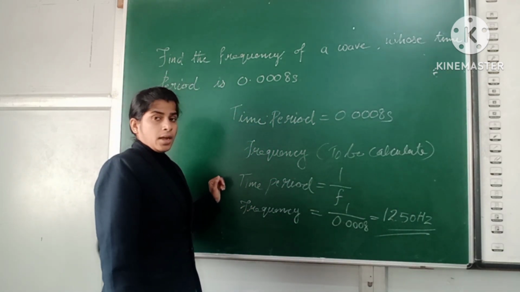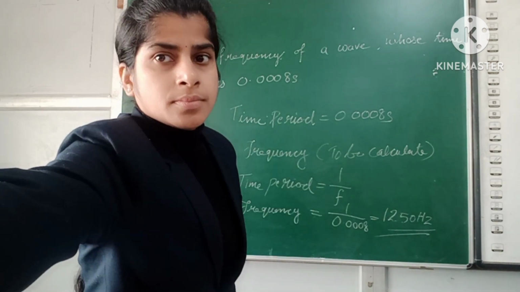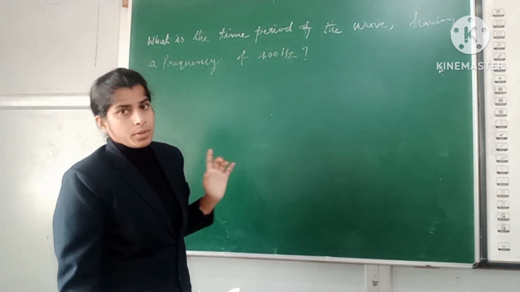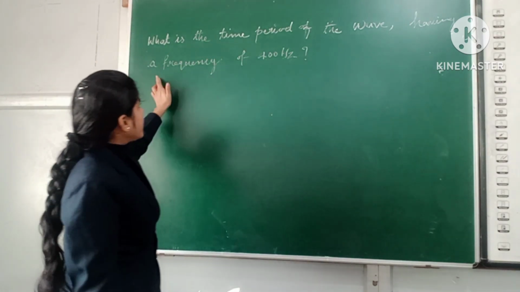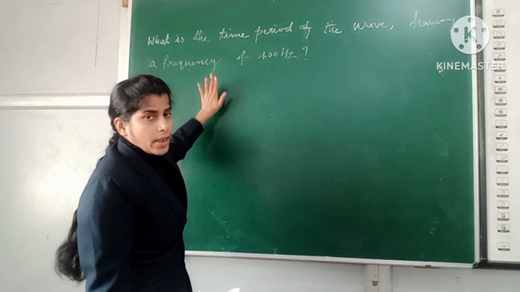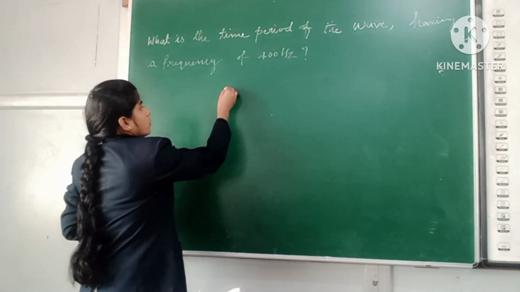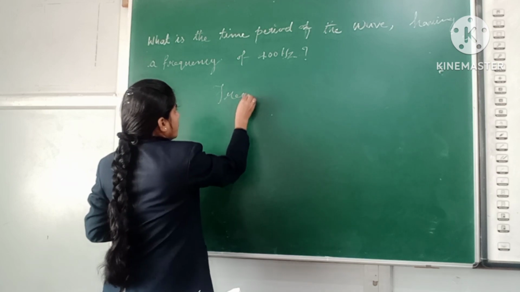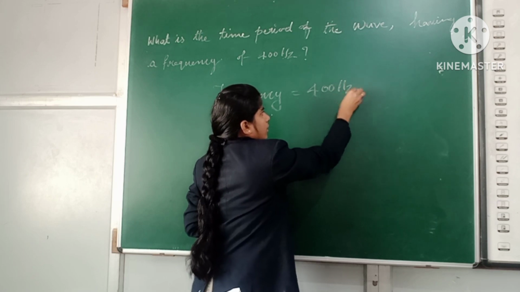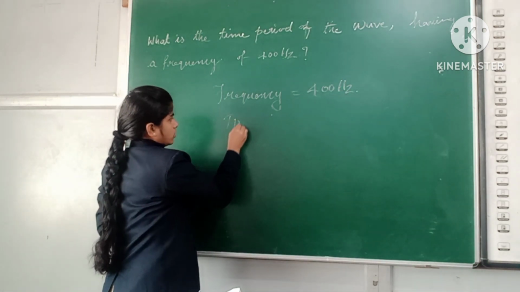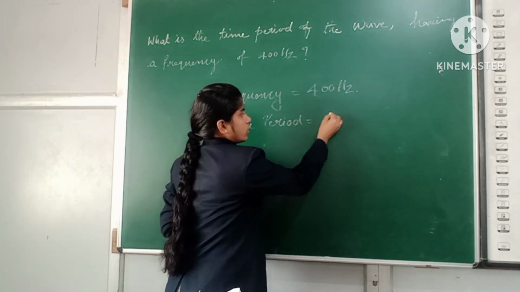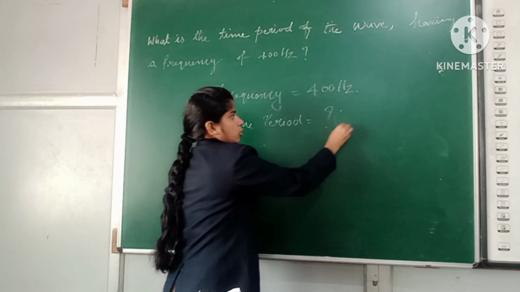And the next problem. Another question: what is the time period of a wave having a frequency of 400 Hz? Here they have given the frequency, and we need to find the time period. So frequency equals 400 Hz, which is already given, and we need to find the time period.